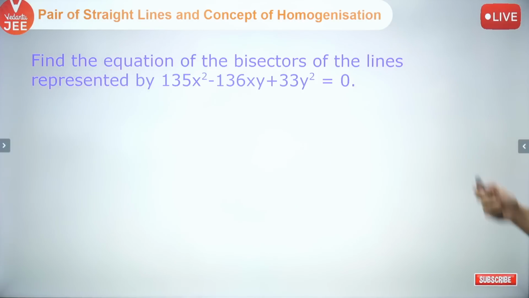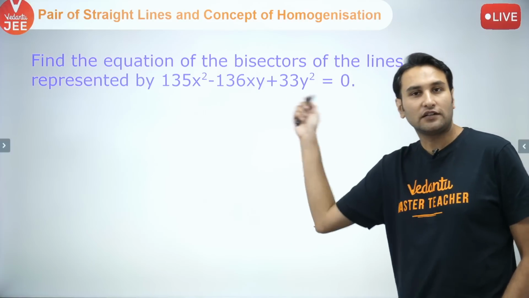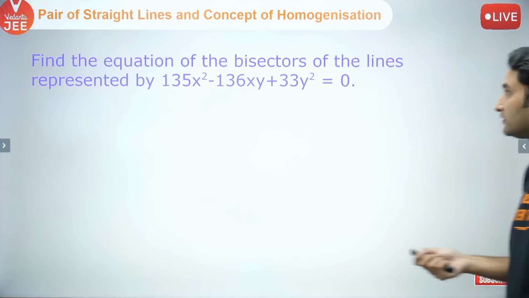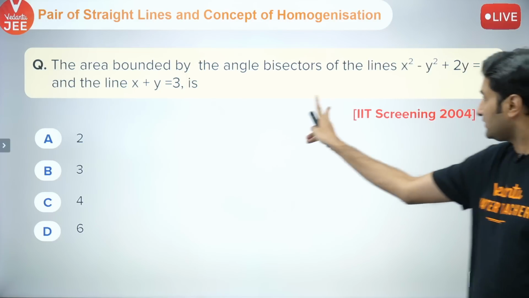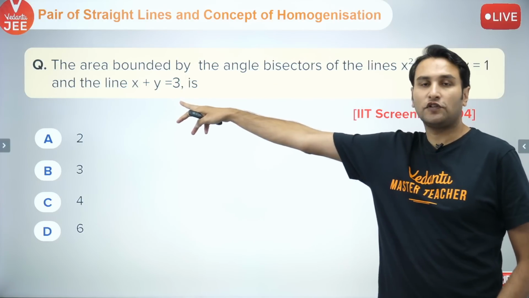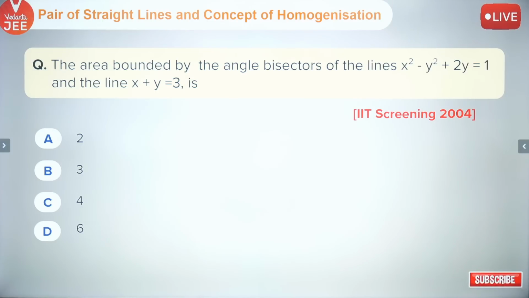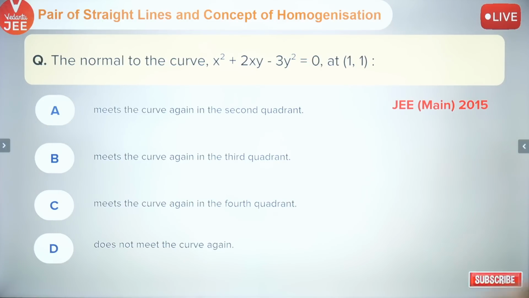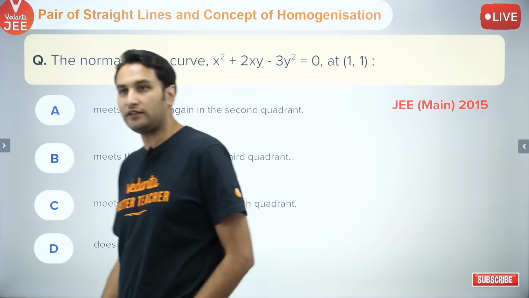This is another problem. Find the equation of the bisectors of the lines represented by this. Direct formula application, all of you can do it. And the area bounded by the angle bisectors of the lines this and the line this. It will represent two lines, and the other line, and these will form a triangle. You have to find the area of that triangle. Let us see if you can do it. And this is your JEE Mains problem, which you can do using the concepts of pair of straight lines.